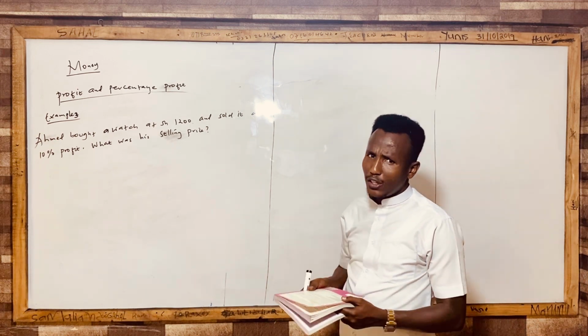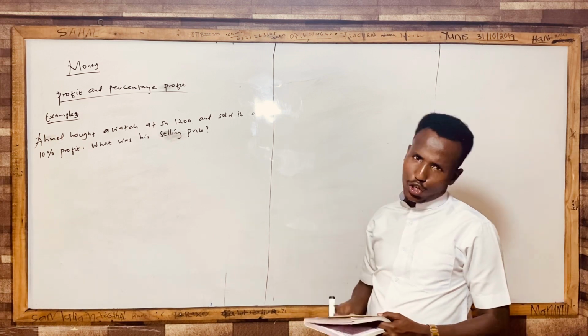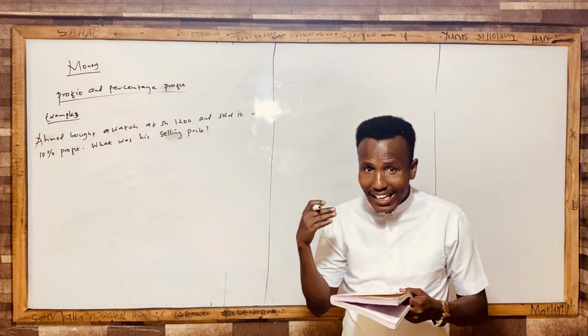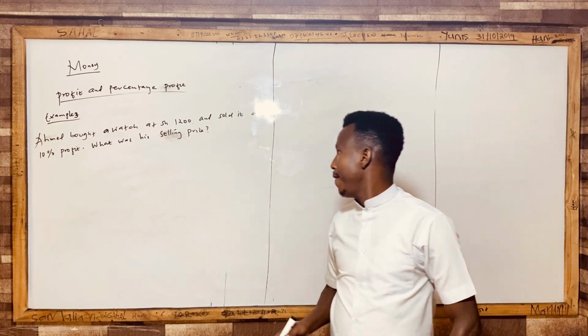He's making a profit of 10%. So you are told what was his selling price. These are the indirect questions that you need to understand, okay? And that will come mostly in KCBE for your information.